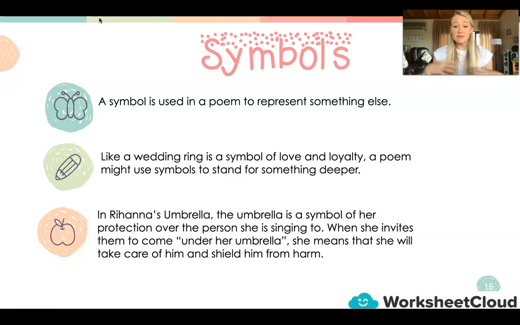When she invites them to come under her umbrella, ella, she means that she will take care of him and shield him from harm. So interesting. So some of you, I'm sure you've heard that song before. It's a very cool song. I am a fan of Rihanna. But the symbol, her umbrella, actually has got quite a good symbolic meaning in the actual song.